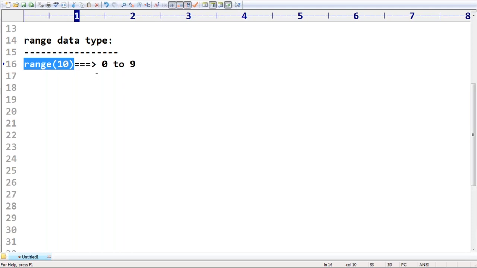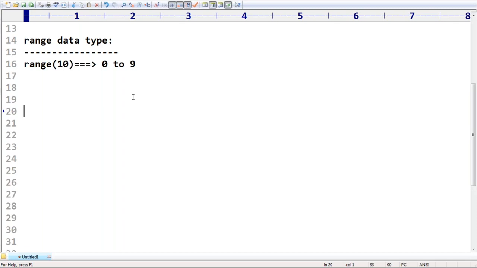Remember that. In for loops we usually use it. The range data type represents a sequence of numbers. Remember that the elements present in the range data type are not modifiable. Range data type is immutable, because once created you can't change the elements. You are not allowed to change the content. That's why it is immutable. There are multiple forms available, and I will discuss all those forms. Don't worry about that.